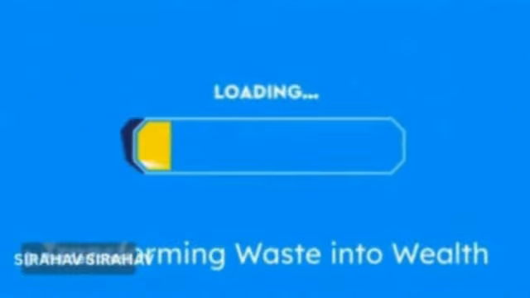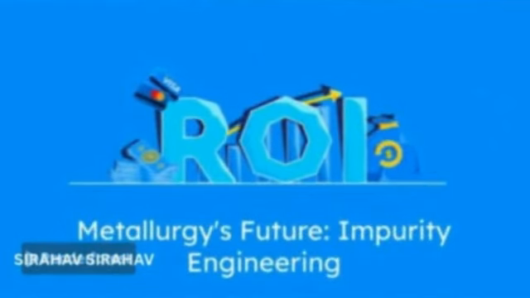Valorization turns anode slimes into wealth, recovering silver, gold, and PGMs, transforming the impurity problem into a strategic revenue stream. In 2025, metallurgy will focus on sophisticated engineering of impurities removal and valorization, generating revenue offsetting management costs.